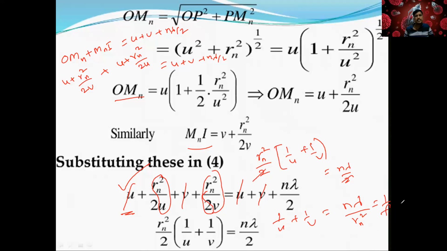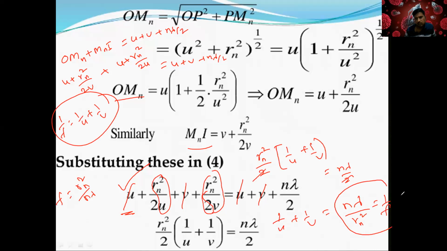Do you agree with this? This is like the lens formula. 1 by f is equal to 1 by u plus 1 by v. So now the focal length. What is the focal length from here? rn square by n lambda. If we equate these two, f is equal to rn square by n lambda.